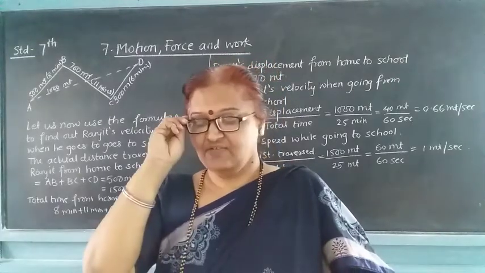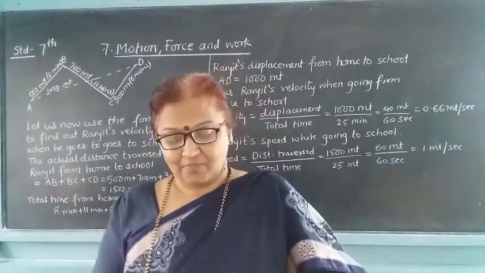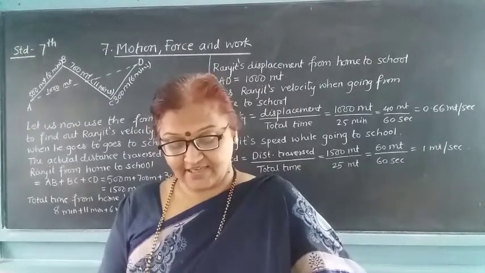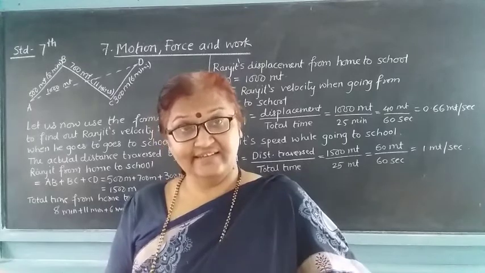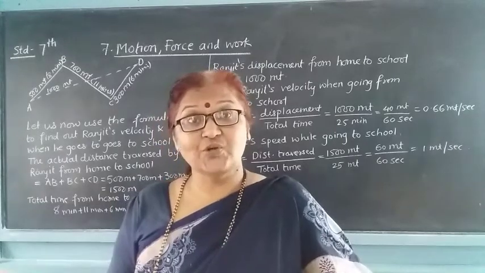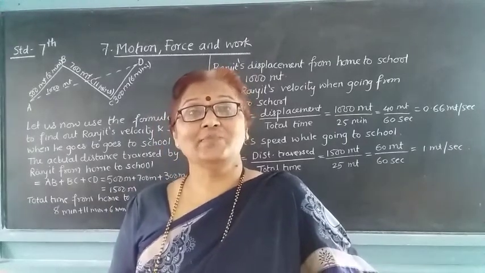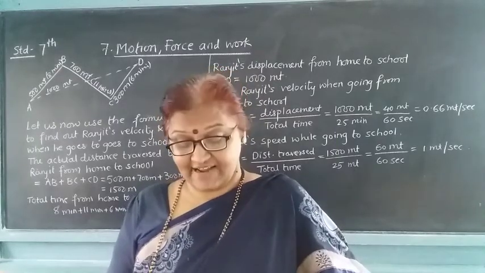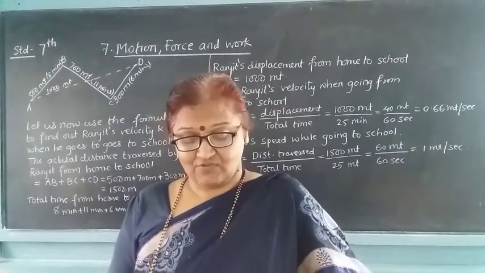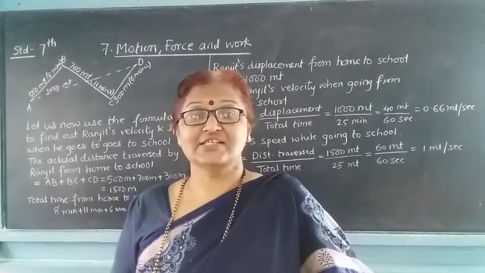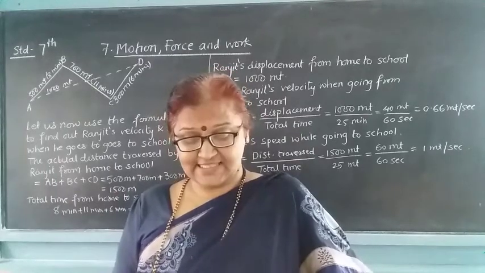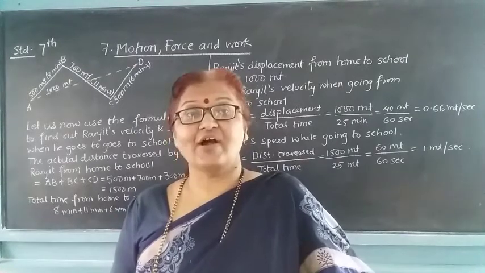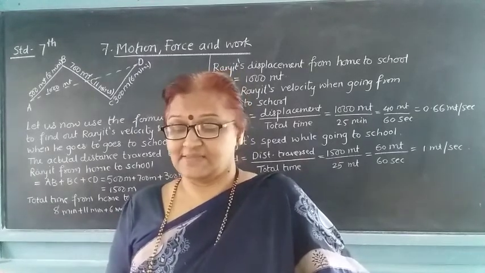A particular time is needed for that, and in a specific direction it travels. This is called the velocity. You can give velocity as displacement upon the period of time required for the displacement.